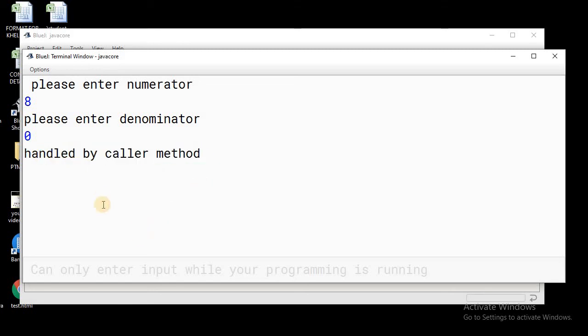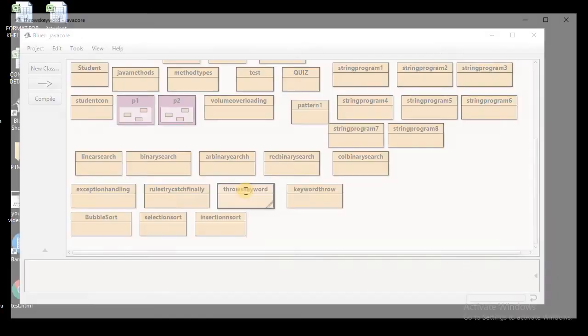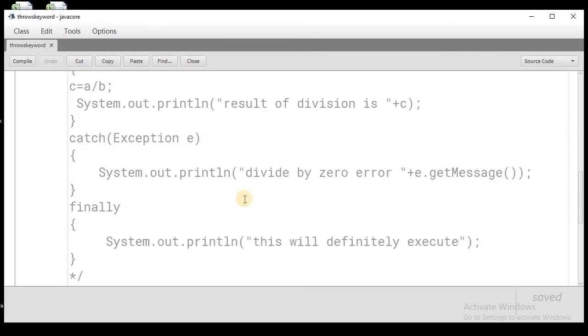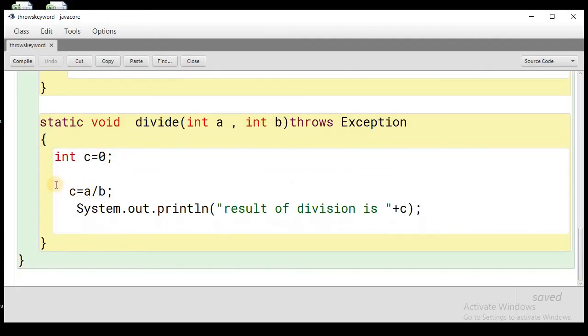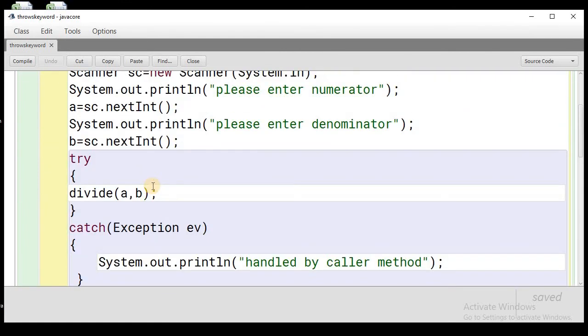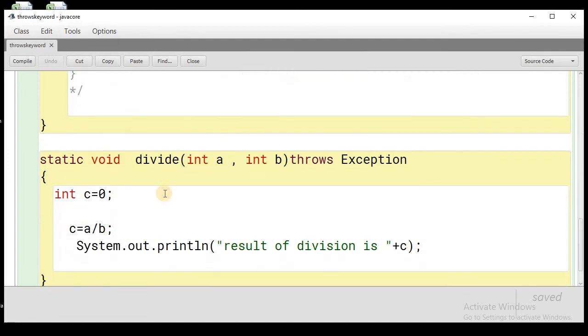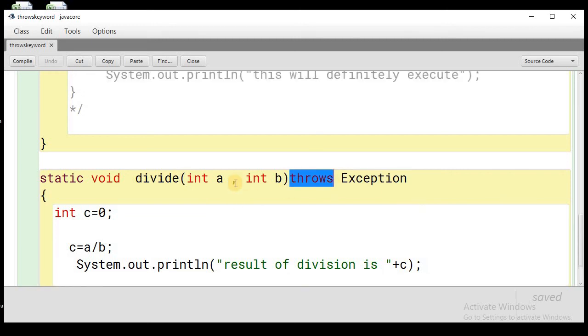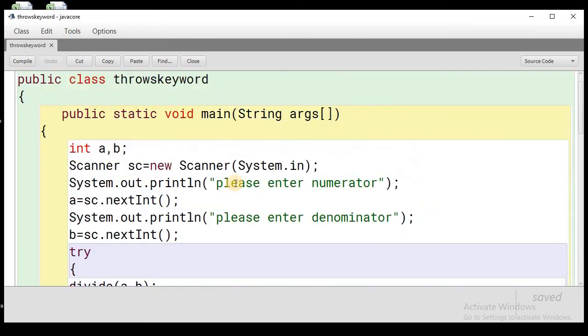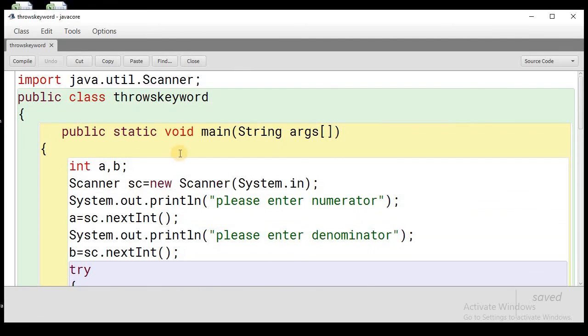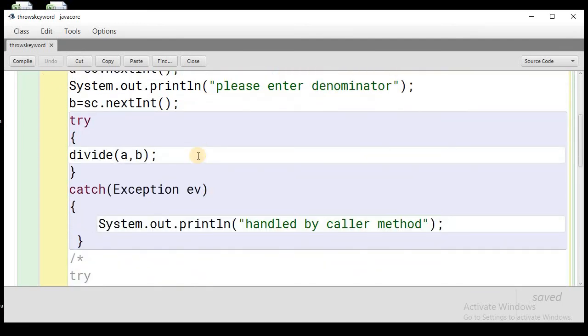That means the exception has been handled by the main method instead of the divide method. The divide method actually contained the suspicious code, but it has not handled it. It has been handled by the main method. The exception handling responsibility is delegated with the help of the throws keyword to the caller method main. So I hope you have understood the purpose of the throws keyword and this program.